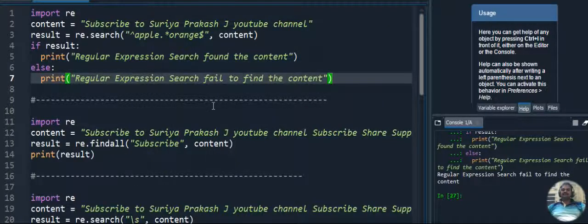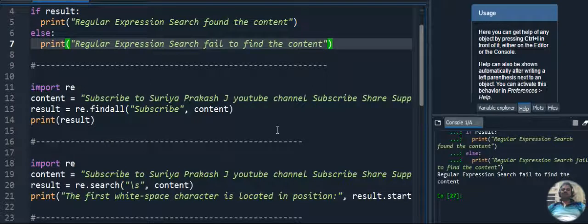Let's go for the second program. In the second program, I plan to find how many times a given string is there in the particular given content.